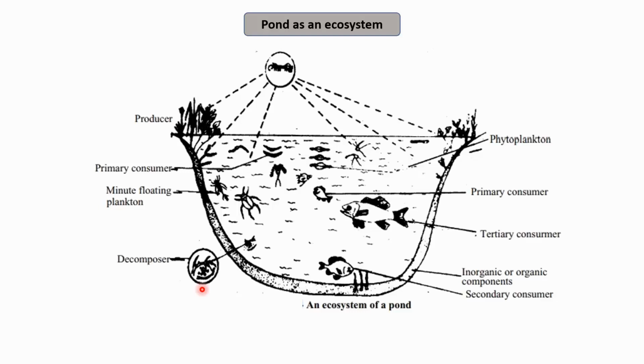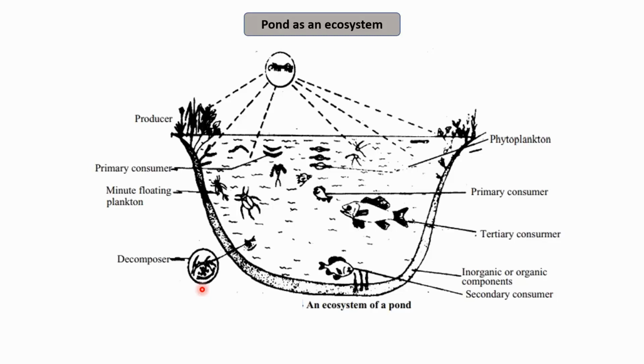There are various factors that may affect the productivity in any pond. For example, the pond has a supply of solar input from the sun. It has a cycle of temperature. It has a day length cycle and other climatic conditions that regulate the rate of function of the entire pond. So these are the abiotic factors that are present in any pond.